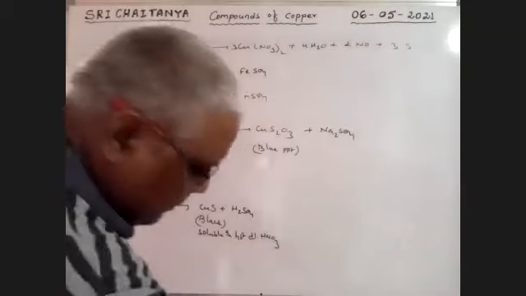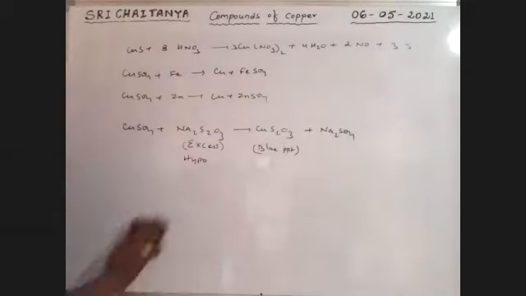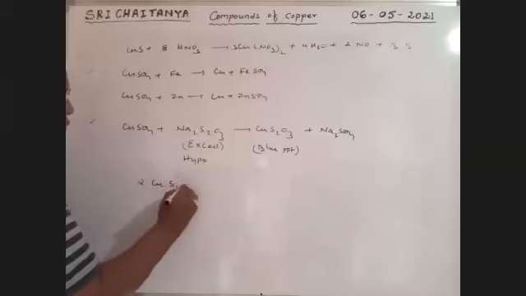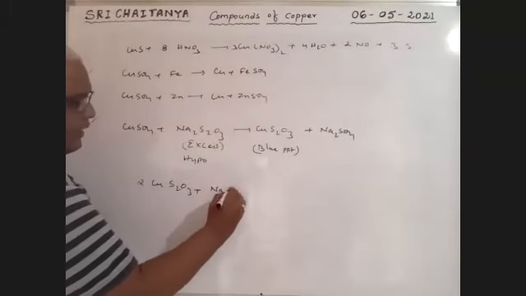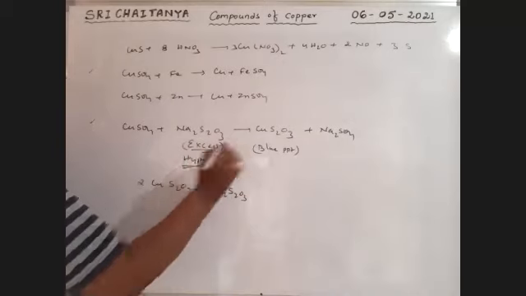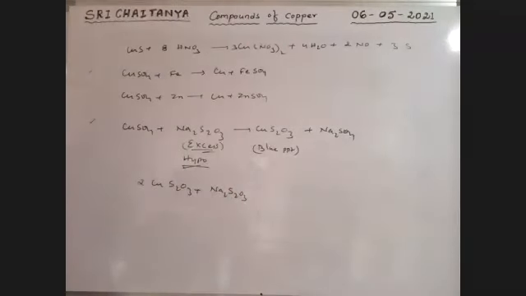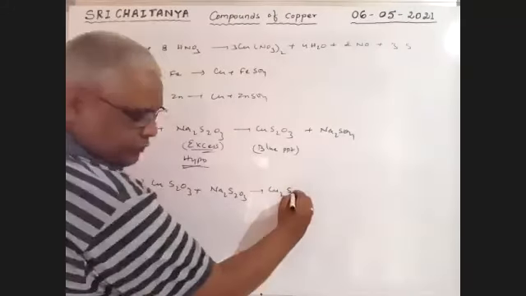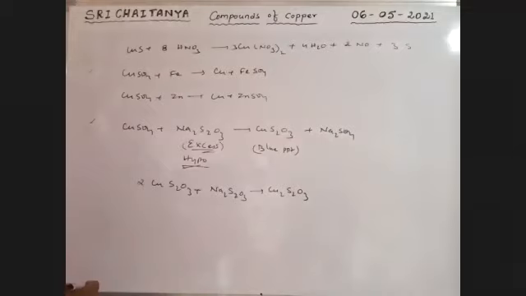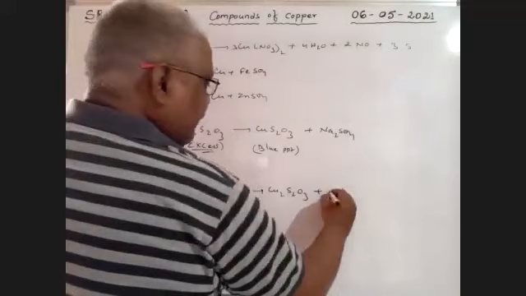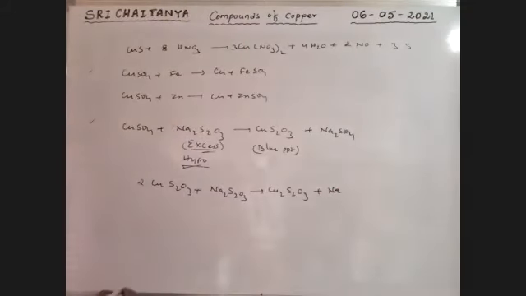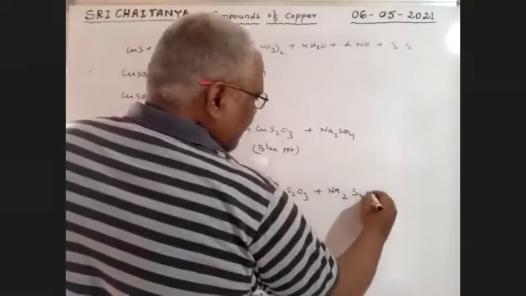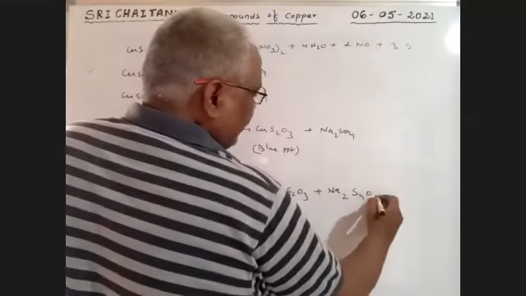Next, continuation reaction. That blue precipitate, 2CuS2O3, once again reacts with Na2S2O3 because we are using excess condition, and gives Cu2S2O3 plus Na2S4O6, sodium tetrathionate.